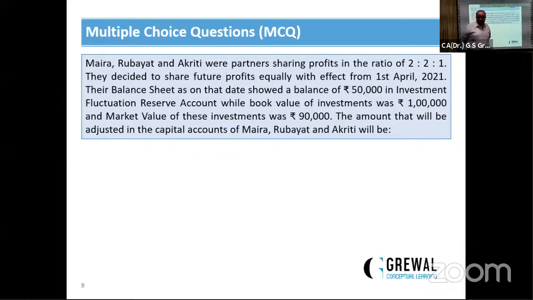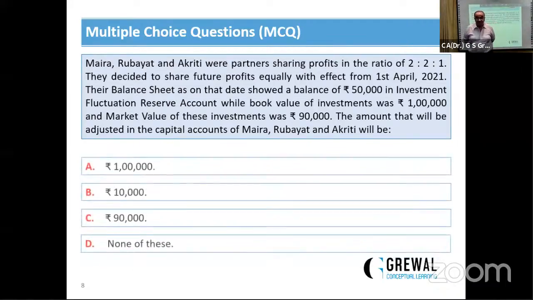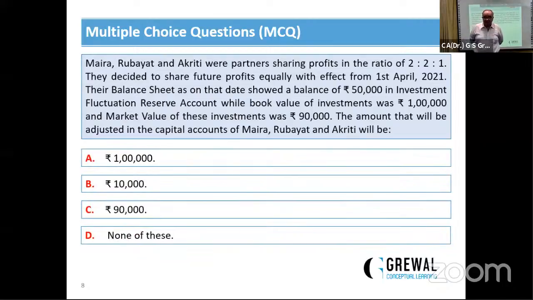Look at this question very carefully. Investment fluctuation reserve means a reserve created to adjust the difference between the market value and the book value of investment. If there is some surplus, like other accumulated profits, it will also be distributed among the existing partners in their profit sharing ratio. And here are the options. There are 4 options. One is 1 lakh. Second is 10,000. C is 90,000 and the last is none of the above.